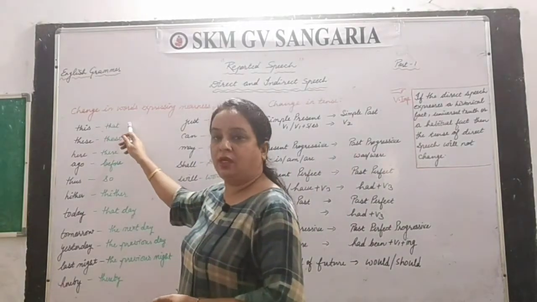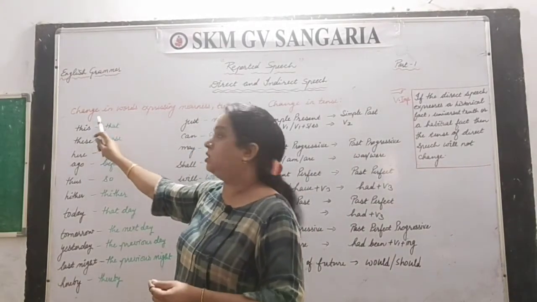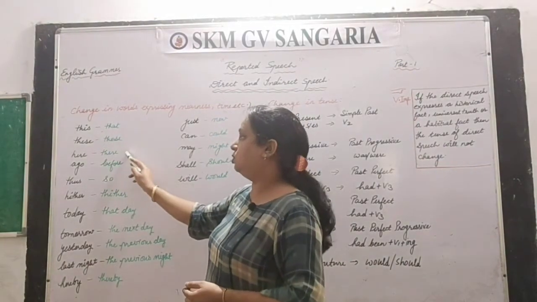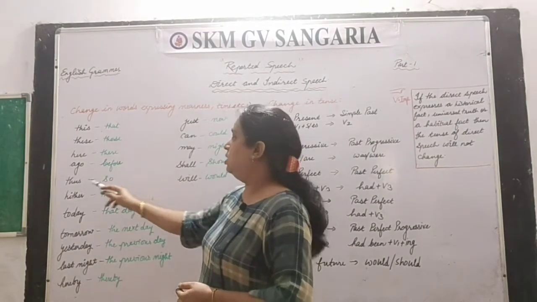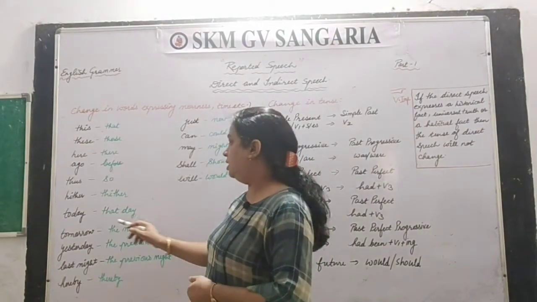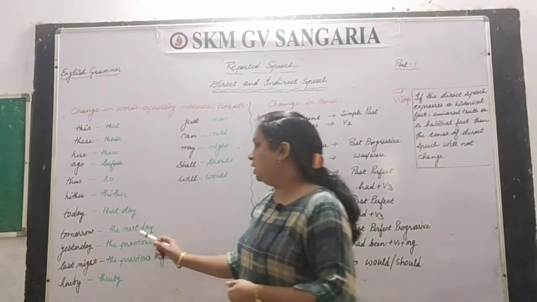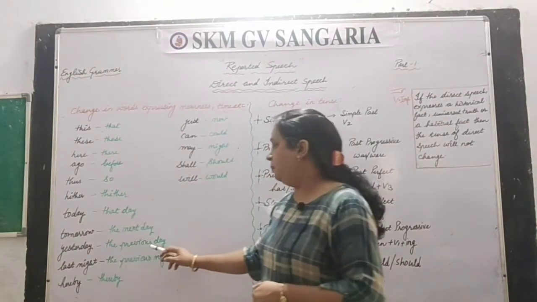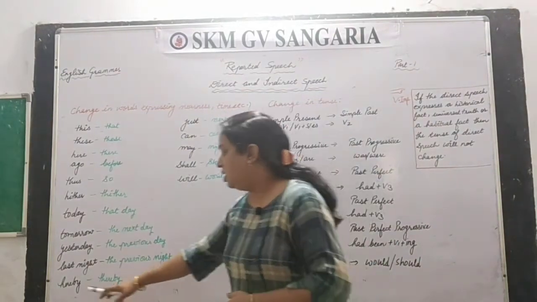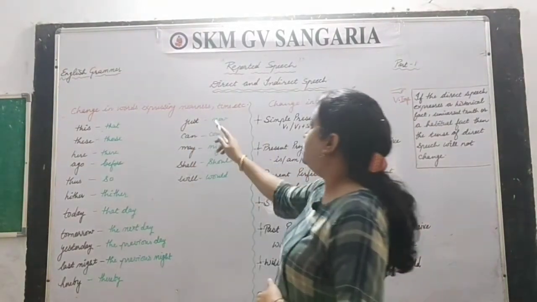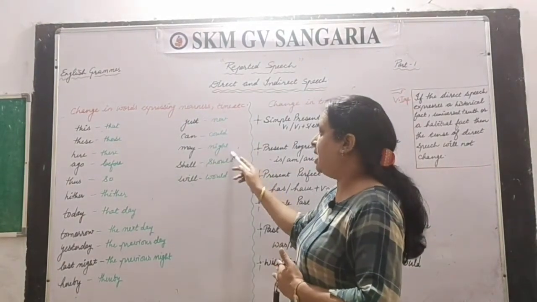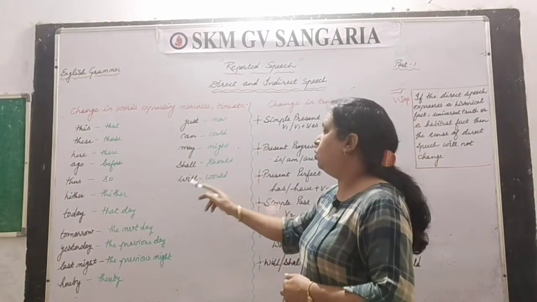This changes into that. If this word is given in direct speech, that changes into that. These changes into those. Here changes into there. Ago, before. Thus, so. Hither, thither. Today, that day. Tomorrow, the next day. Yesterday, the previous day. Last night, the previous night. Hereby, thereby. Just, now. Can, could, may, might, shall, should, will, would.